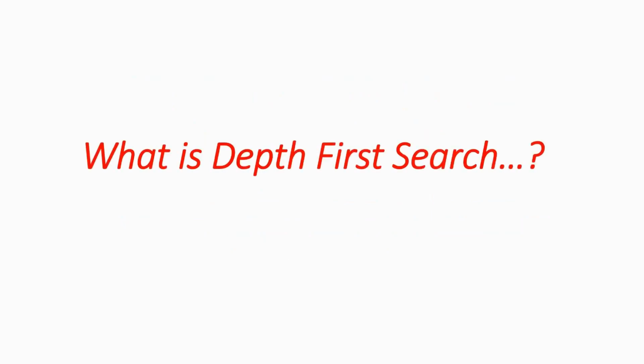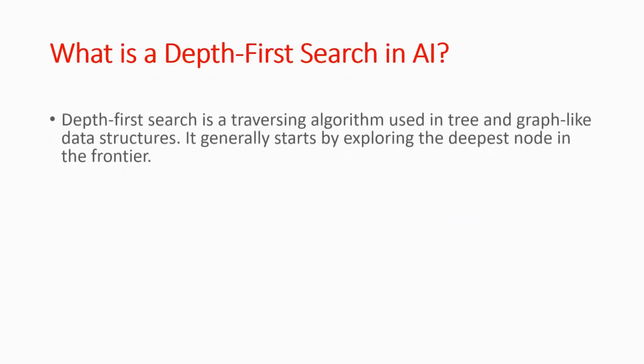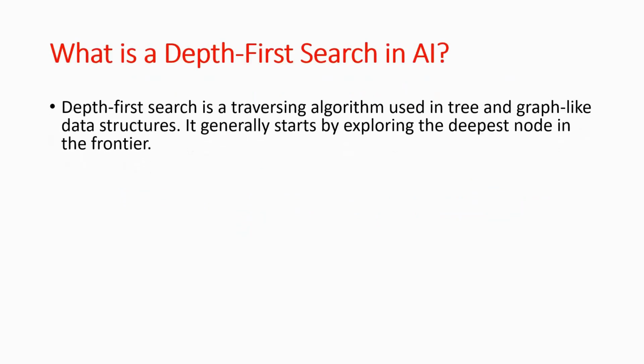So what is depth first search again? Depth first search is a traversing algorithm used on tree and graph like data structures. It generally starts by exploring the deepest node in the frontier, right? So DFS is used to go through data that looks like a tree or a network. It starts from the top or a starting point and goes as far down one path as possible before trying other options, right?